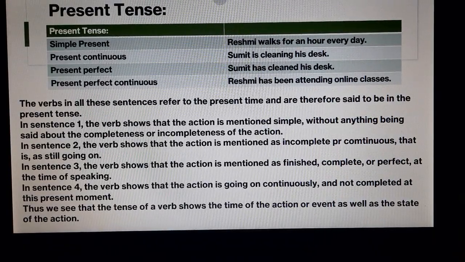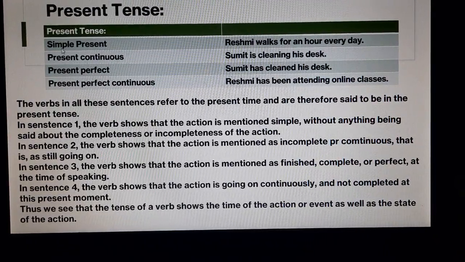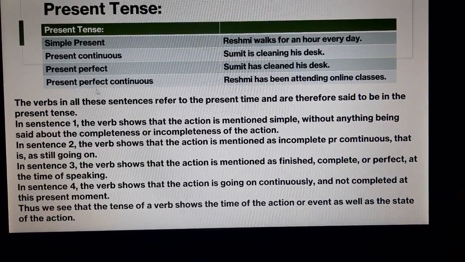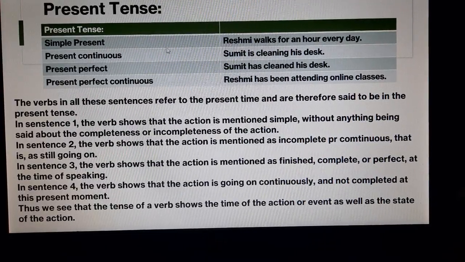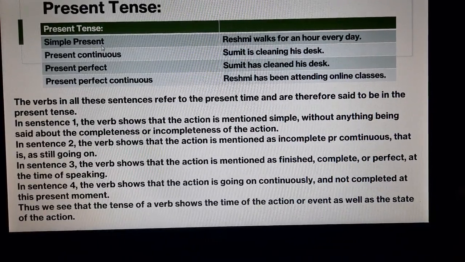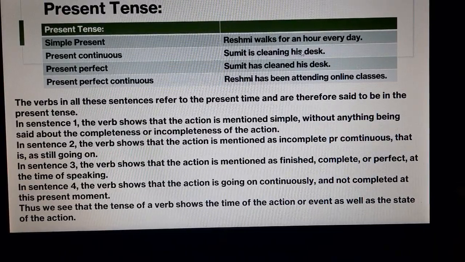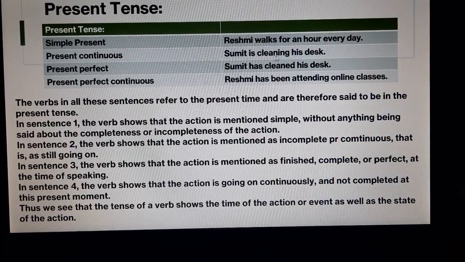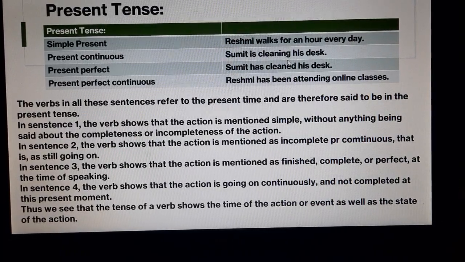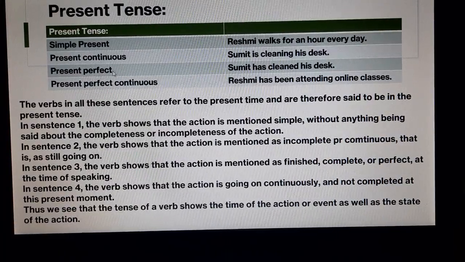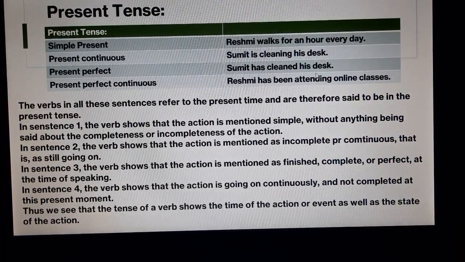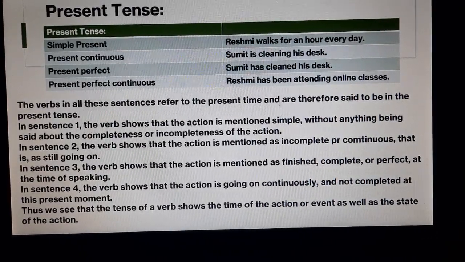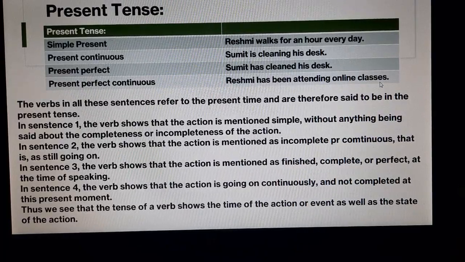Now, in present tense, as we have seen, there are four categories: simple present, present continuous, present perfect, and present perfect continuous. So, we will see some examples of these. Simple present: Reshmi walks for an hour every day. Present continuous: Sumit is cleaning his desk. So, cleaning means he is doing it. Present perfect: Sumit has cleaned his desk. And present perfect continuous: Reshmi has been attending online classes.